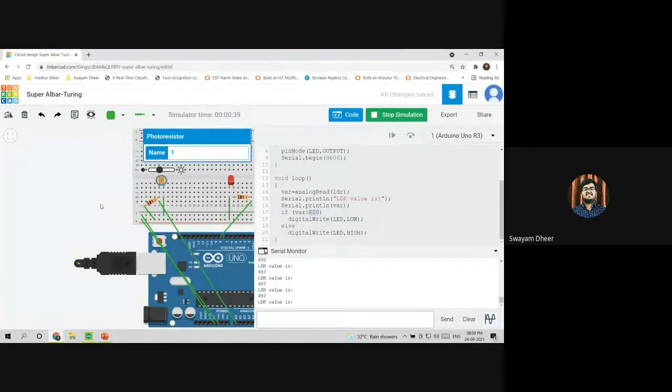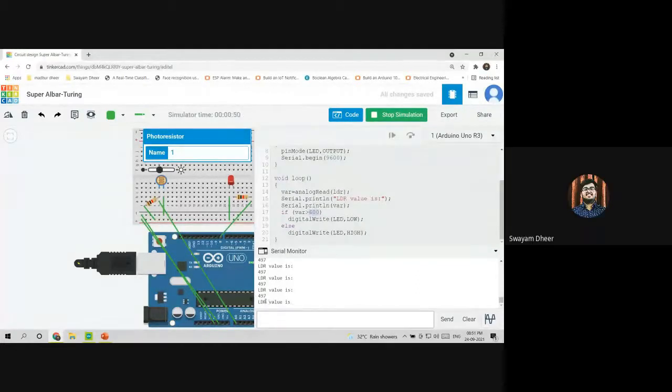The bulb is not lighting up above 600, right? I wrote 500. So it's not lighting above 500, right? It's not lighting up at all. So there might be a problem in the connection. You send your code once in the chat box, I'll review that also. Or else I'll put this screenshot of the connection in the chat box so that you can check whether it's correct or not.